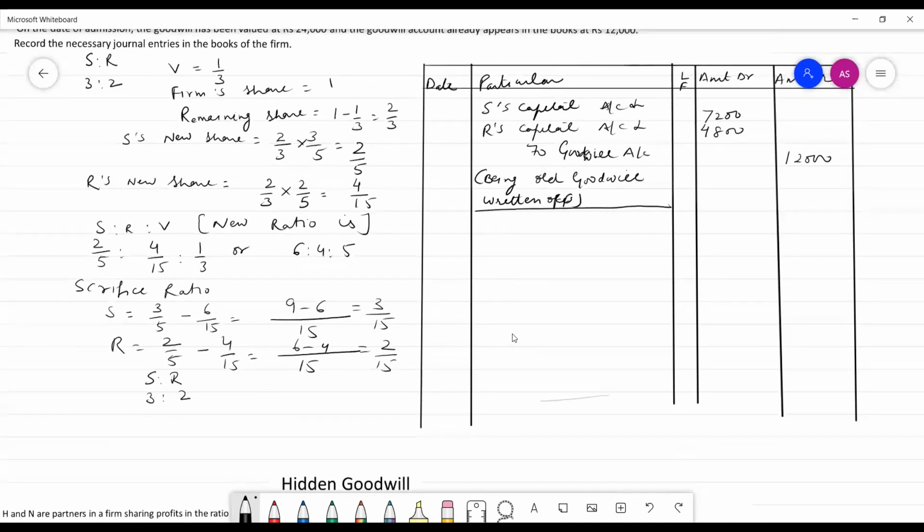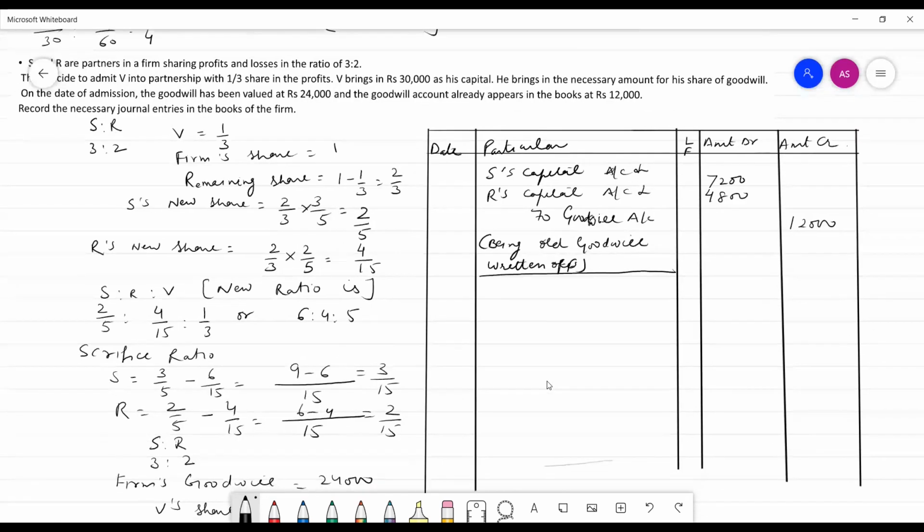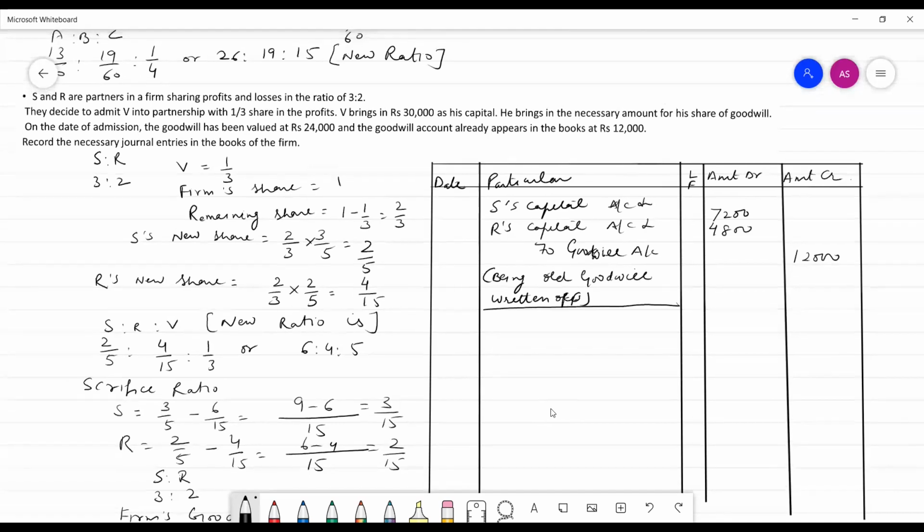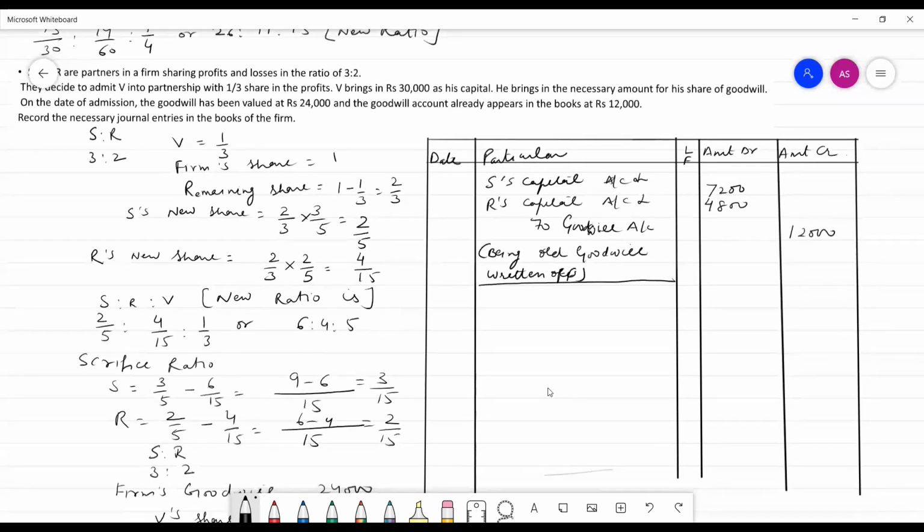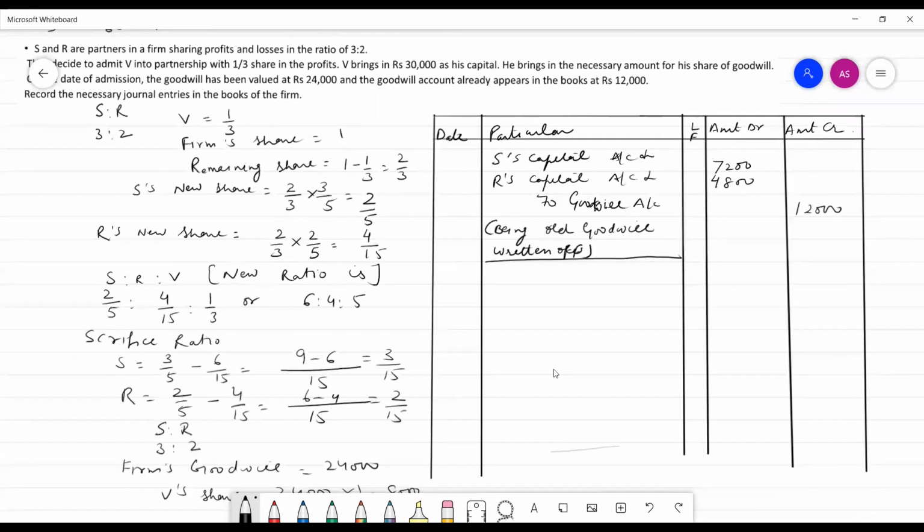The firm's goodwill is 24,000, which is given in the question. B's share is 24,000 into 1/3, that is 8,000. Now we will pass journal entries. The journal entry would be cash account debit.